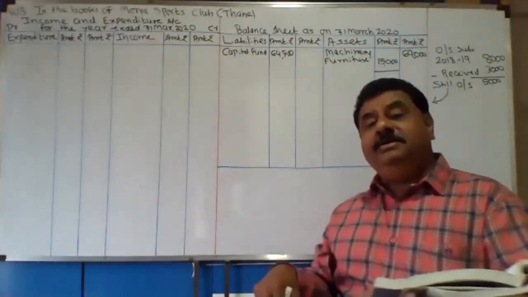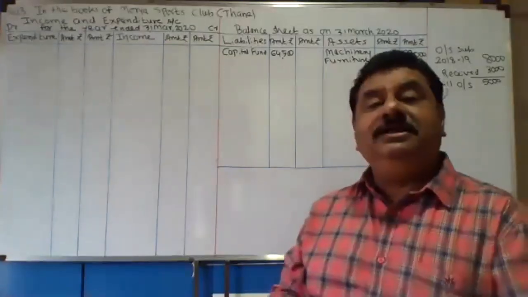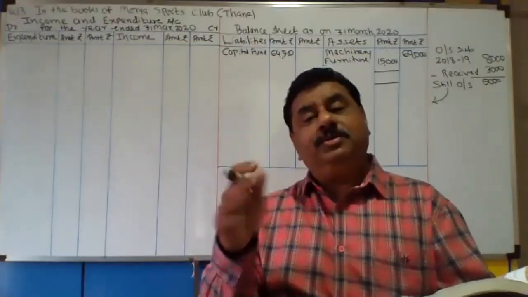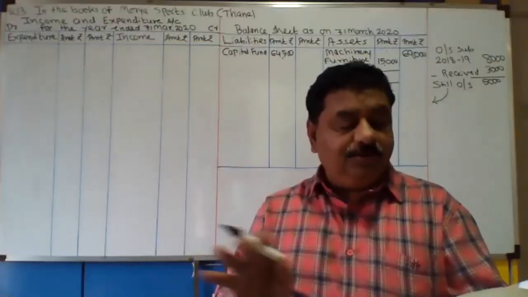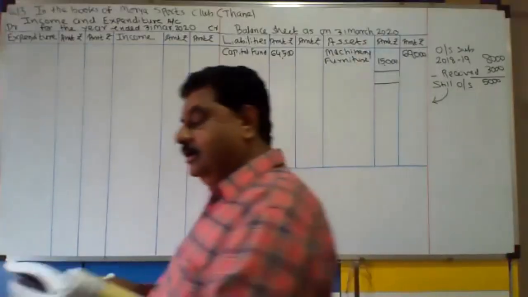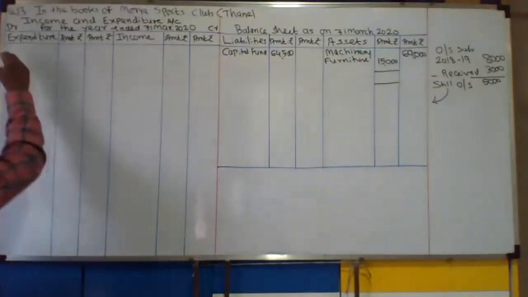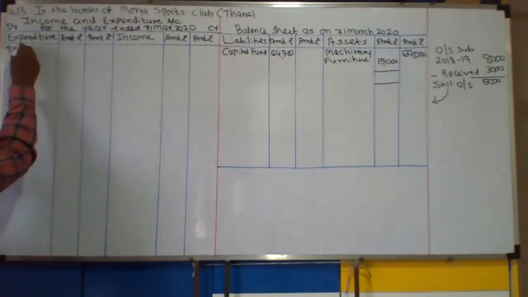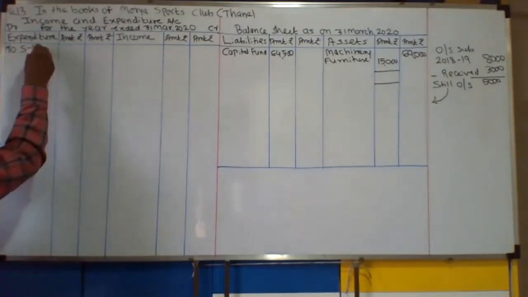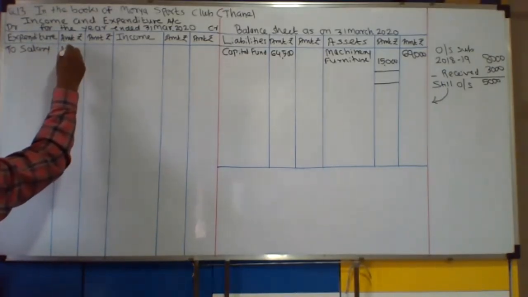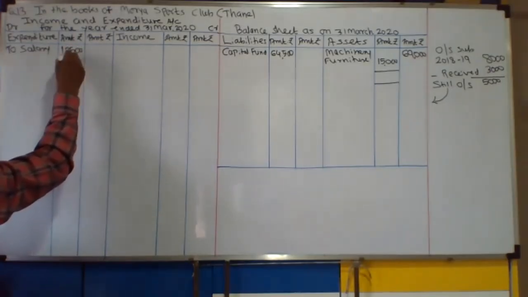It was a liability of last year which is paid in the current year, so not to record. It was last year's liability, we have paid it, so there will be no record for it. To salary, inner column, 17,500. But why inner column?